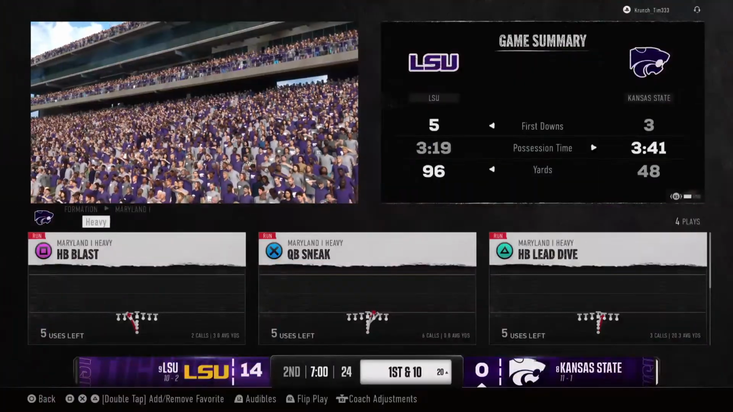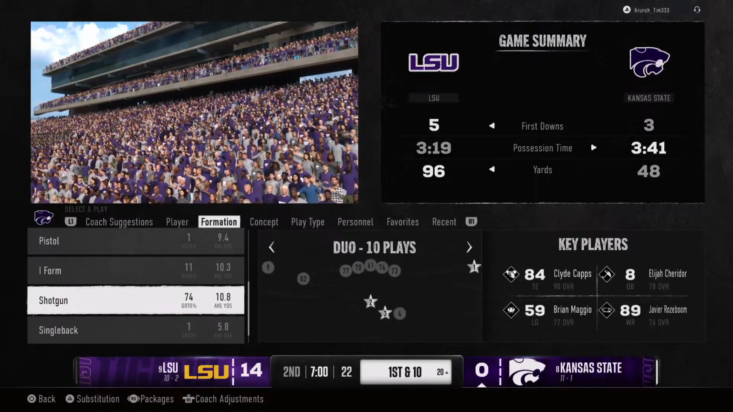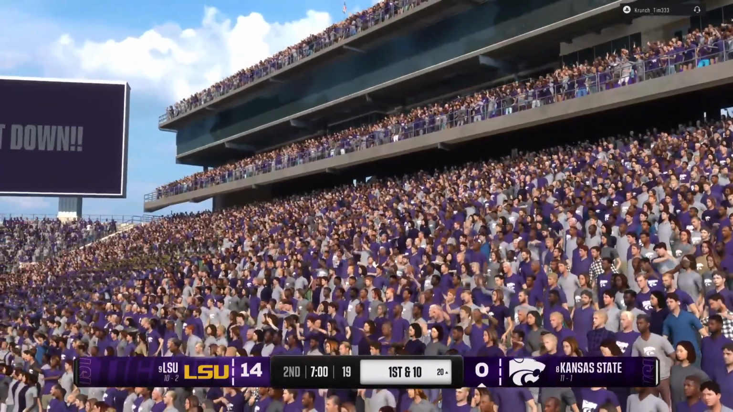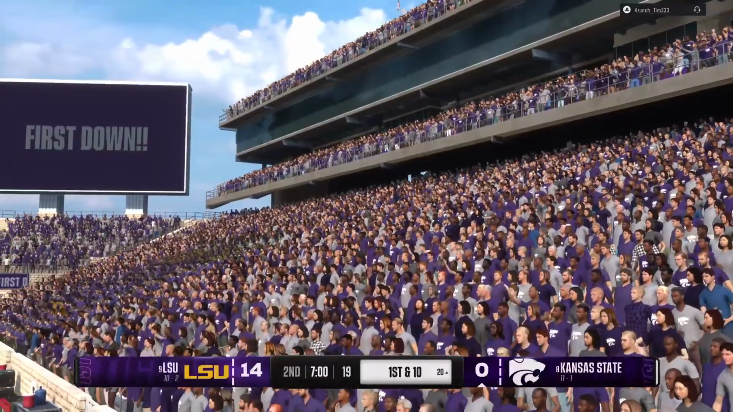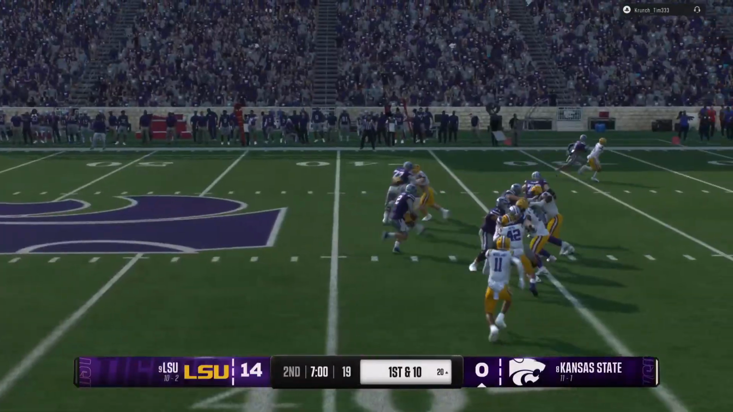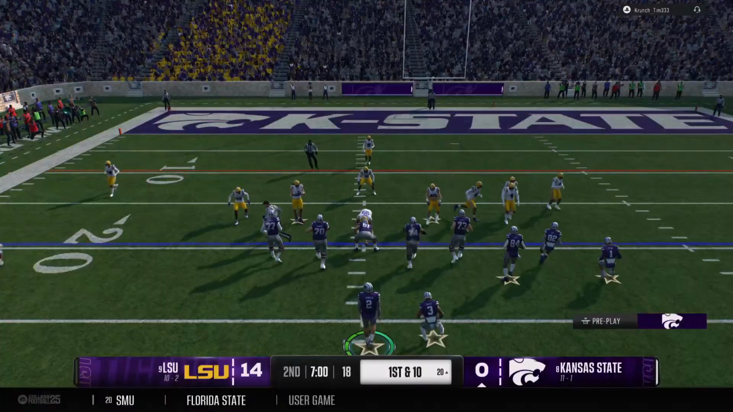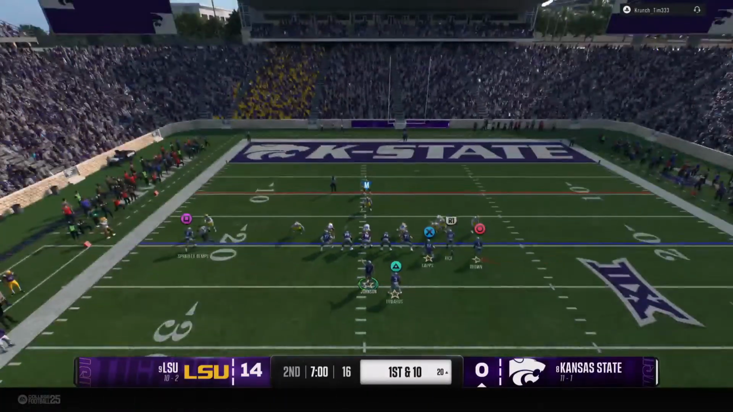Crucial stage of the game as we begin the second quarter. Is this one going to get out of hand? LSU 14, Kansas State 0. So here we go, first play of the quarter. The offense has a first down.